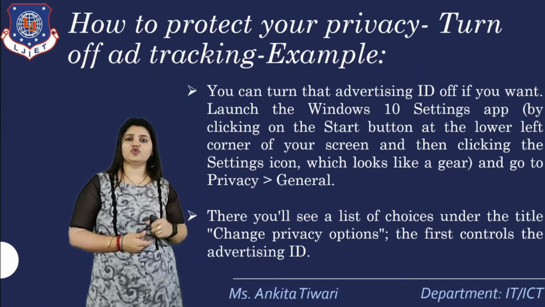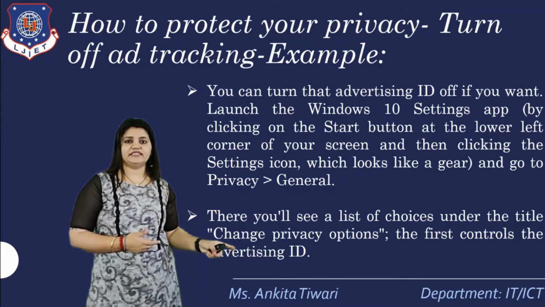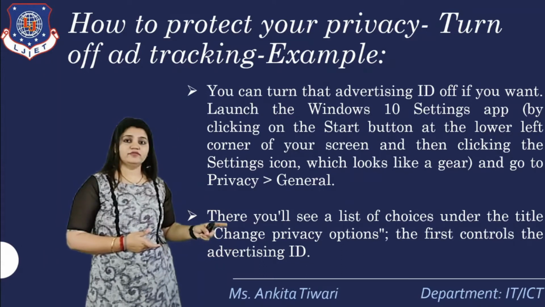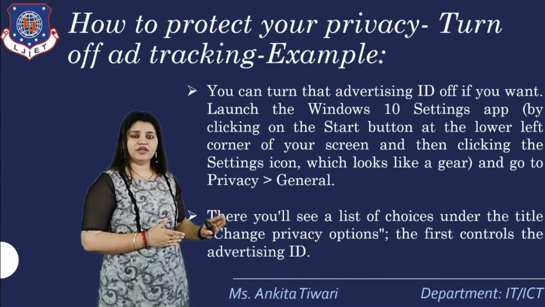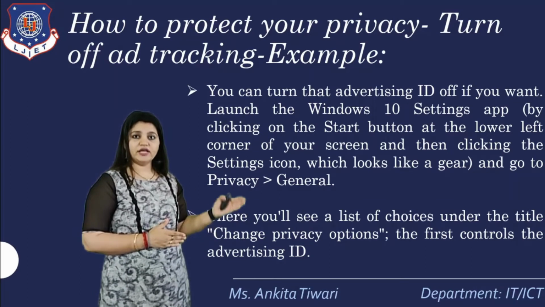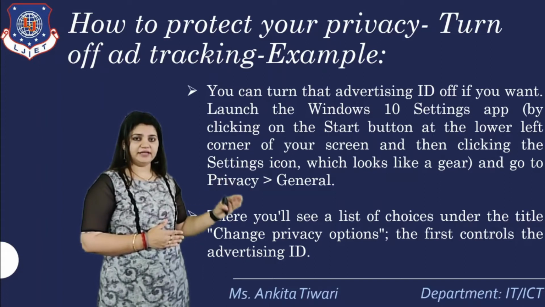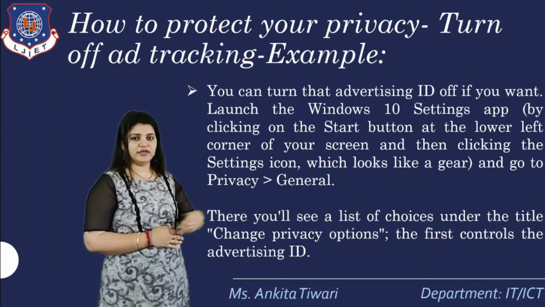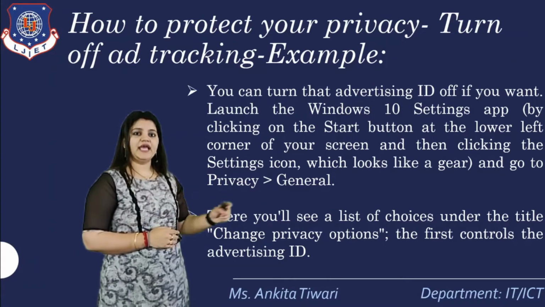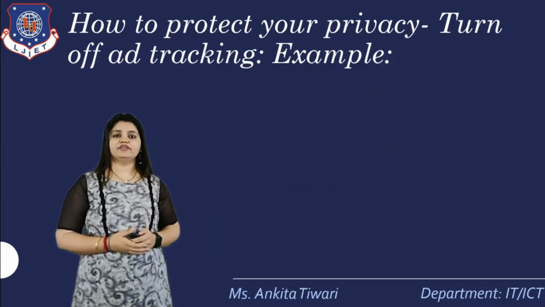The first control is the advertising ID. Now how do we get there? We go into the Windows 10 settings app. Click on the start button on the lower left corner, and from that we need the settings. Click on the settings icon. In settings we have privacy, and in privacy we have general. In general we have change privacy options. There is a list of choices, and the first control is the advertising ID. So this is how it goes.